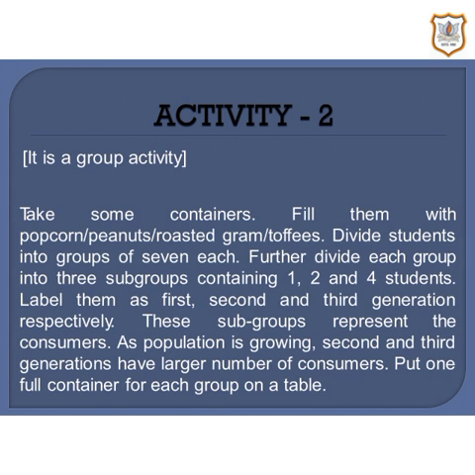Take some containers, fill them with popcorn, peanuts, roasted grams, toffee, etc. Divide students into groups of 7 each. Further divide each group into 3 subgroups containing 1, 2 and 4 students. Label them as first, second and third generation respectively. These subgroups represent consumers. As population is growing, second and third generation have a large number of consumers. Put one full container for each group on a table.